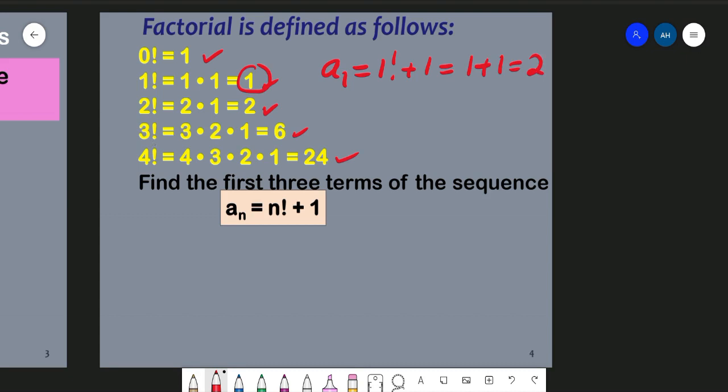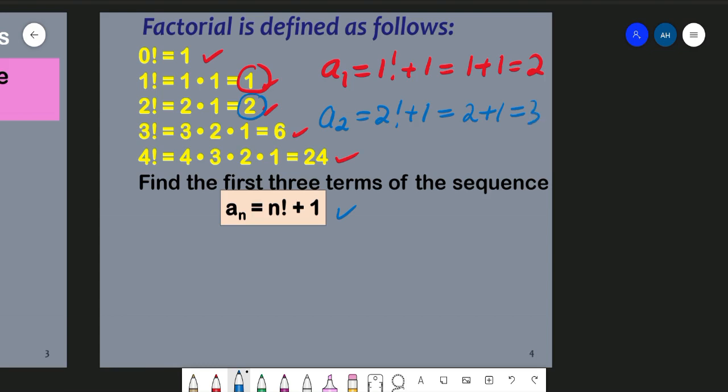How about the second term? That is a2. a2 equals, following this formula, 2 factorial plus 1. We know 2 factorial is equal to 2, so that is 2 plus 1, which is 3.